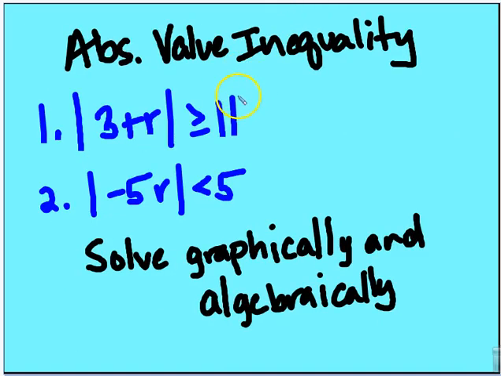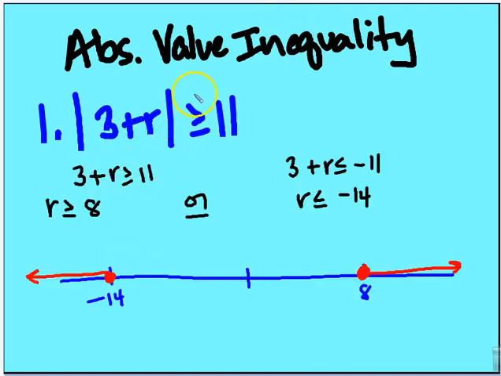All right, so absolute value inequalities, I'm going to have you attempt these, and I'm going to come back and check your work. So I'm going to pause here. All right, so we get 3 plus r is greater than or equal to 11. So remember the two inequalities that we create by removing the absolute value brackets. So the same as in the original, and then we change the direction of the sign, change the sign of the constant. R is greater than or equal to 8, or r is less than or equal to negative 14. And we graph this, or we have the graph representation of the mathematical or algebraic solution.